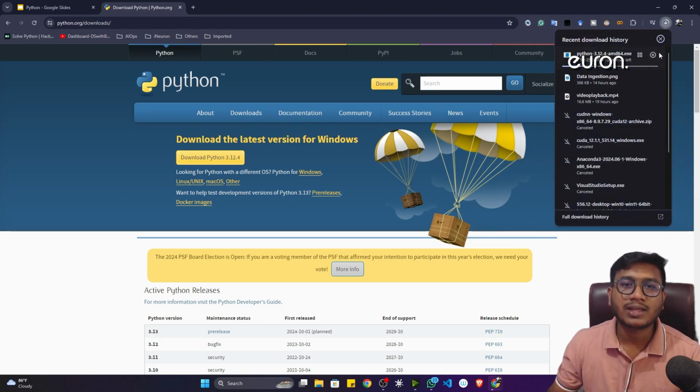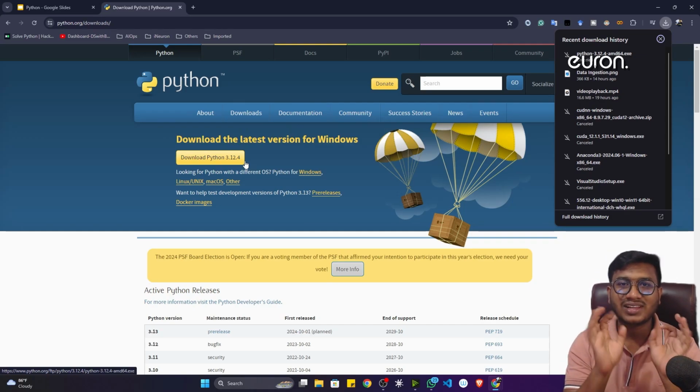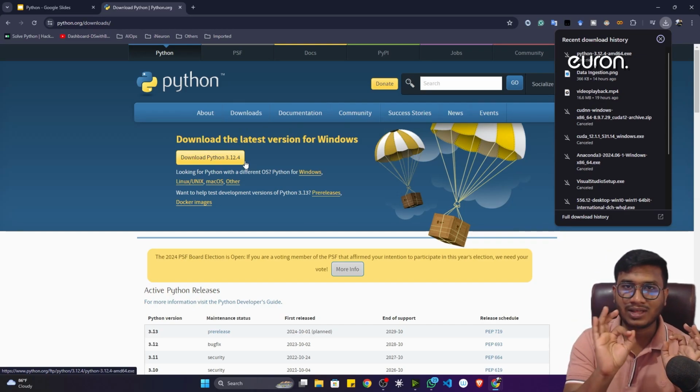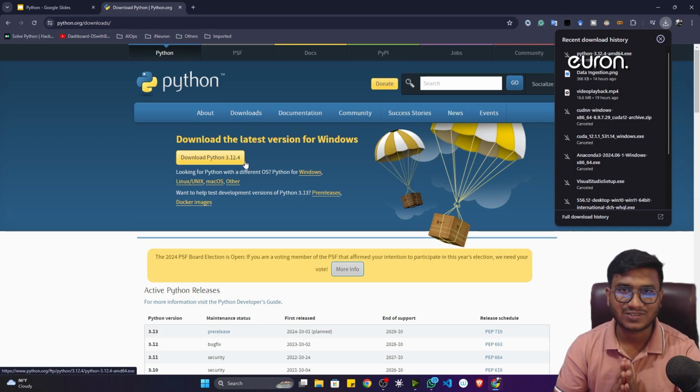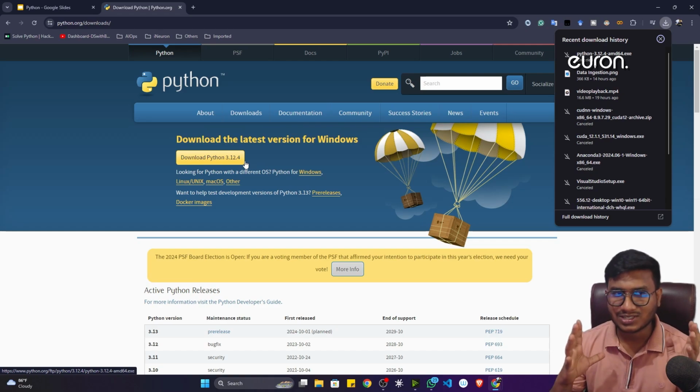Now after downloading, I'll just cancel it because I already have it downloaded. After download, the way you install any kind of software, just double click, do the next, and install this software on your system. But I will suggest don't use this official Python installer.